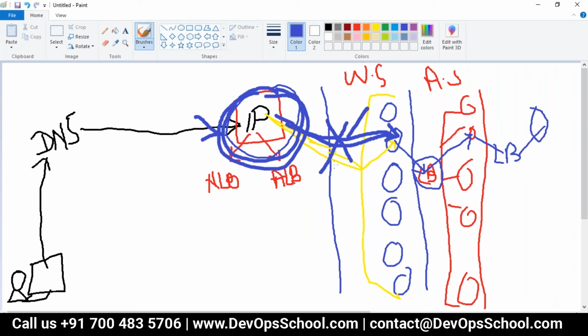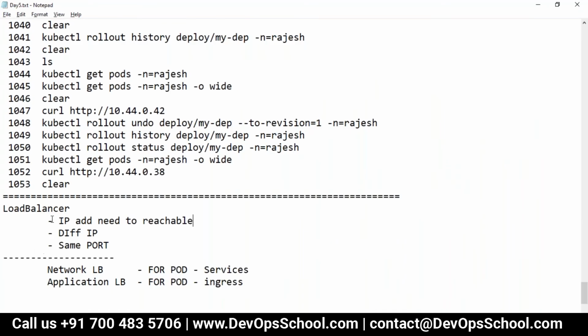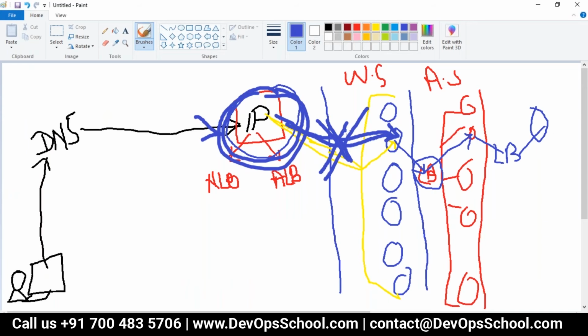Did you understand the problem here? Yes. So if you have understood the problem, then we will find a solution. Remember how the load balancer will work. IP address needs to be reachable. Different IP address, same port. But here, forget about the second and third condition. The first condition is not met. You cannot reach out from here.